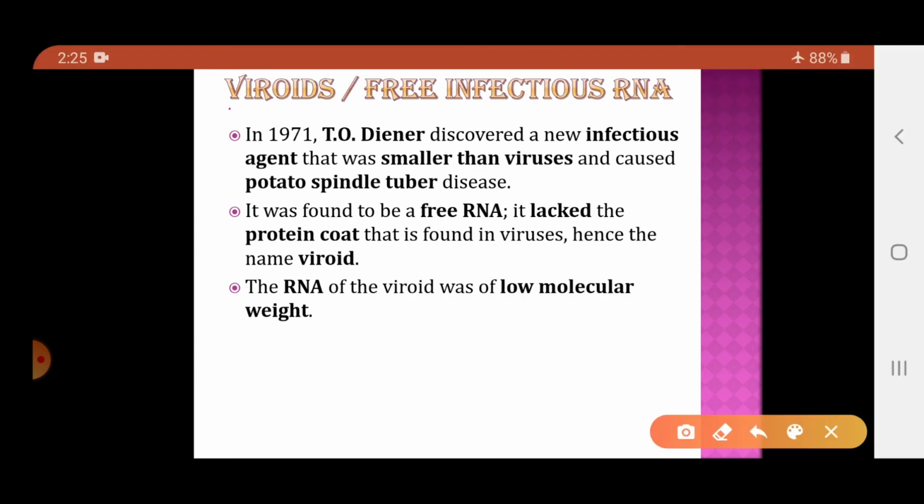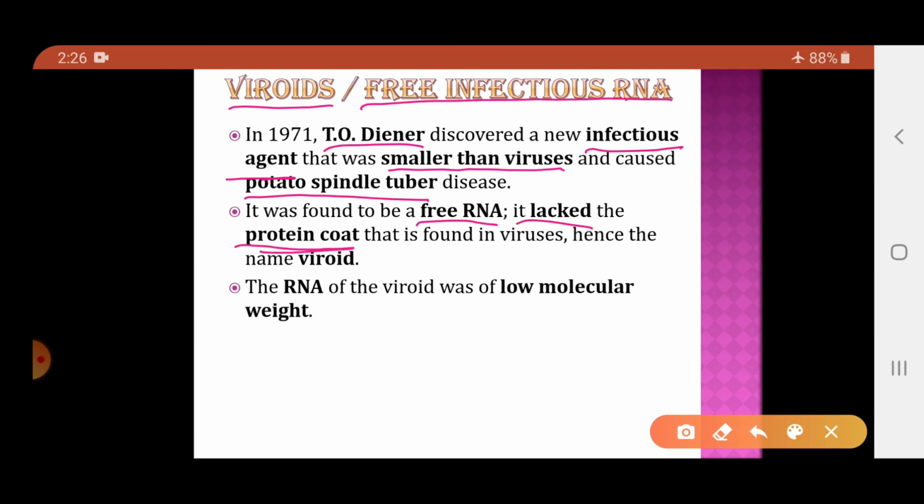Now the next one is the viroids, which are also called free infectious RNA. A scientist called Theodor Diener discovered a new infectious agent that was smaller than viruses, and it caused the disease called potato spindle tuber. Now this infectious material consists of what? It only consists of free RNA. It lacked the protein coat.